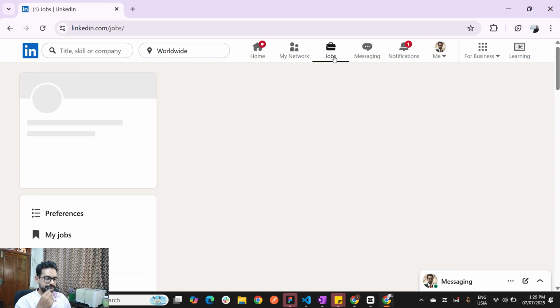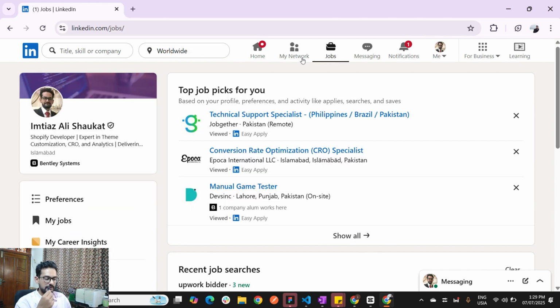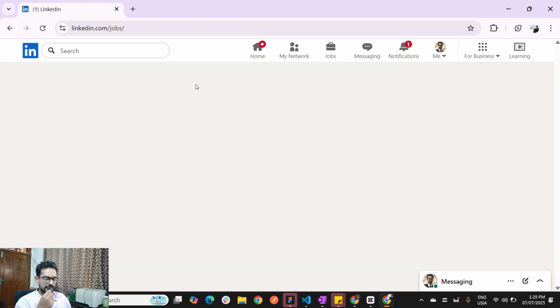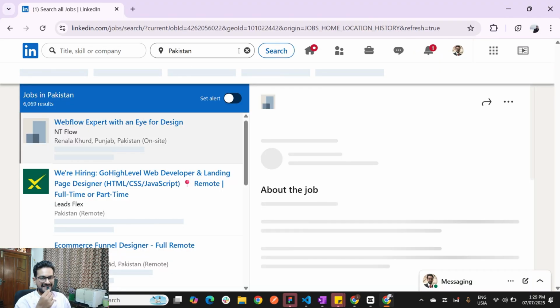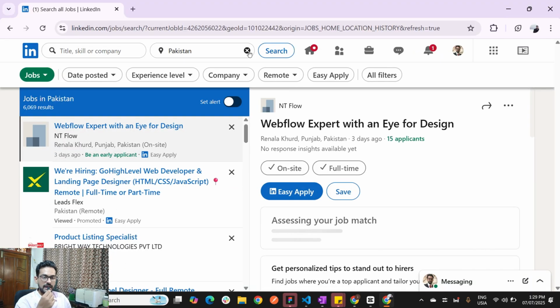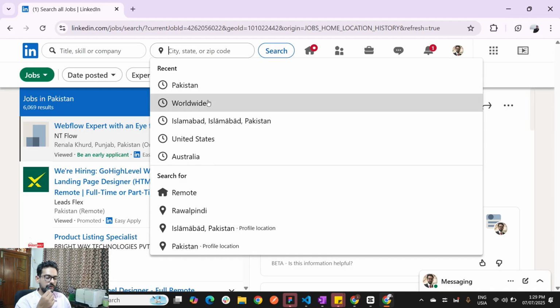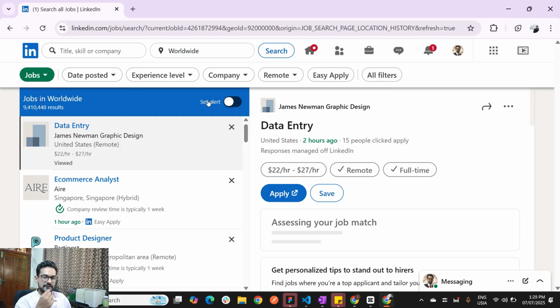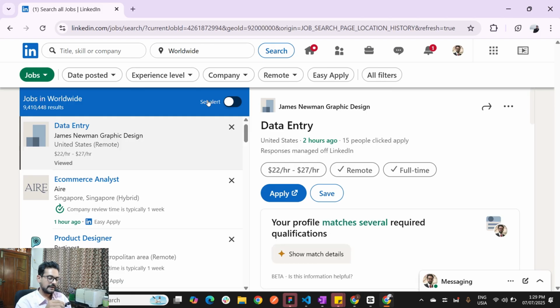Let's say you have your profile up to date and we are going to hunt the jobs. Okay, we go to the jobs portal here. I think here usually we have Pakistan selected here. We would switch it to worldwide, right? And once we select worldwide here, then the whole game starts by applying the right filters, which are going to give you most of the chance to